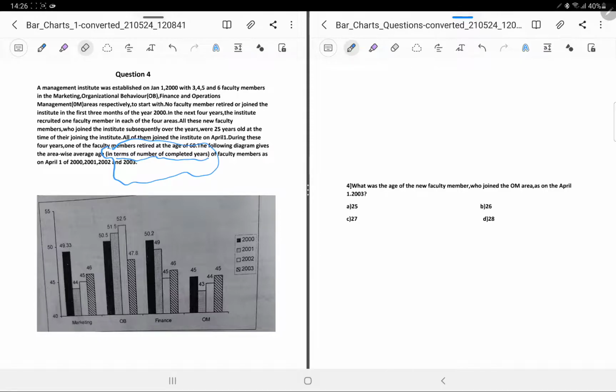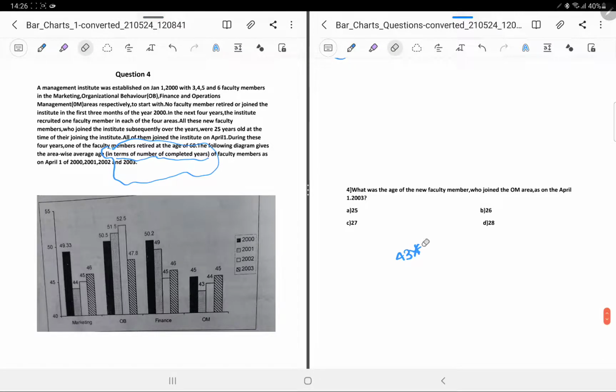Okay. So 43 was the average. Now, how many faculty did you have for OM? 6. But now there was an addition in the year 2001. So 43 into 7. Okay, just trying to see this.